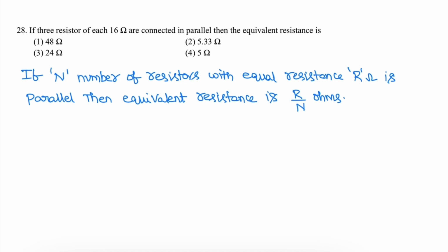Next question. If 3 resistors of 16 ohm each are connected in parallel, then the equivalent resistance is? If there are n resistors, all of equal resistance R and connected in parallel, then the equivalent resistance is R by n. Here, 3 resistors of 16 ohm each are connected in parallel, so the equivalent resistance is 16 by 3, which is 5.33 ohms. The correct option is 2.